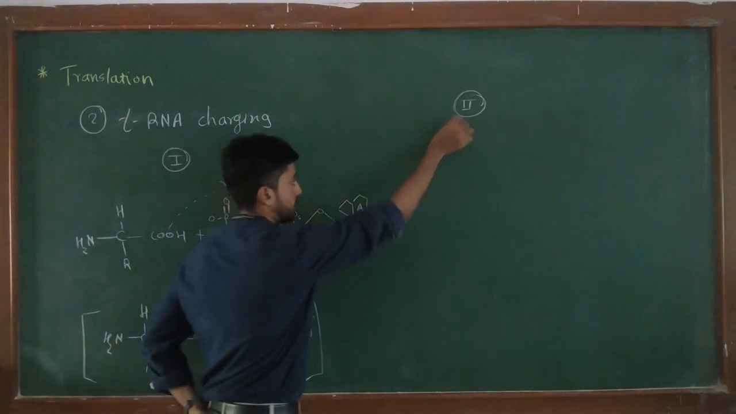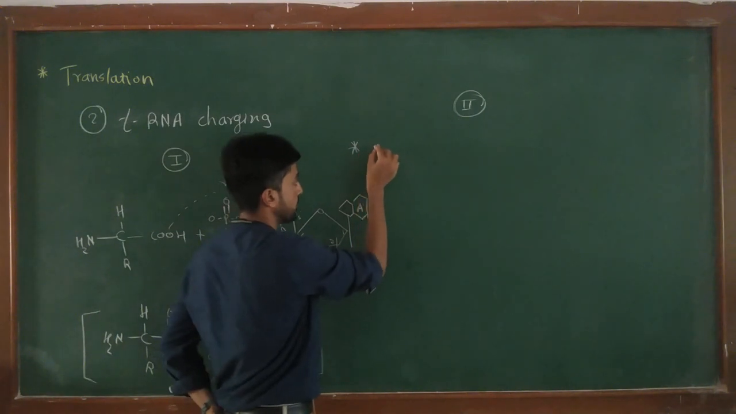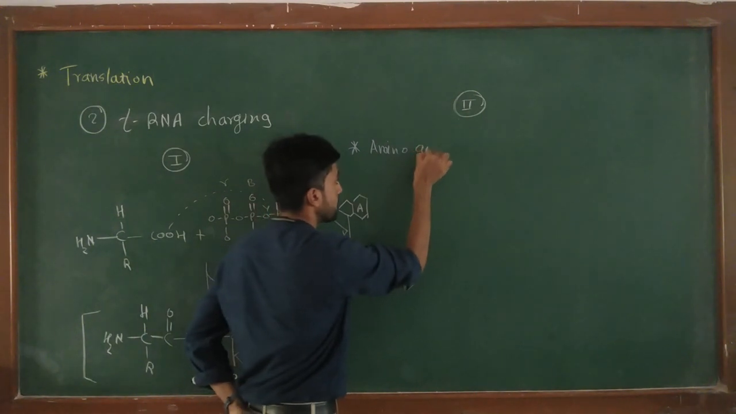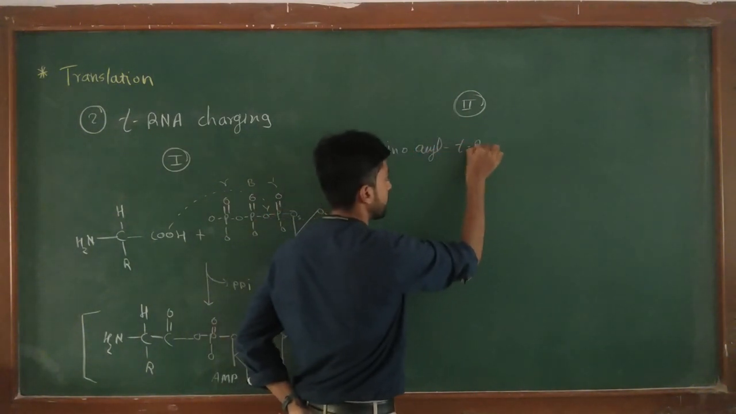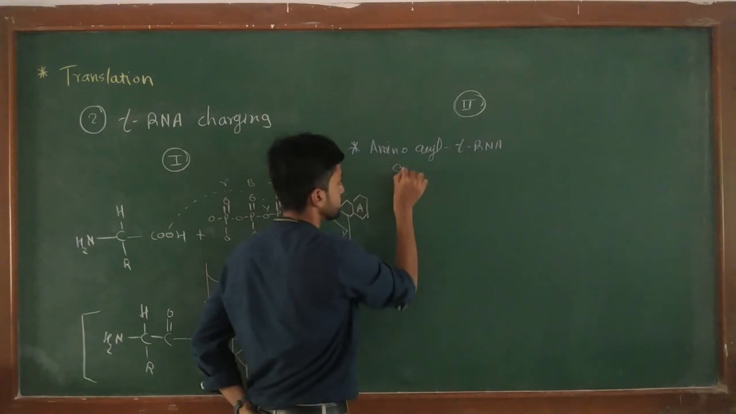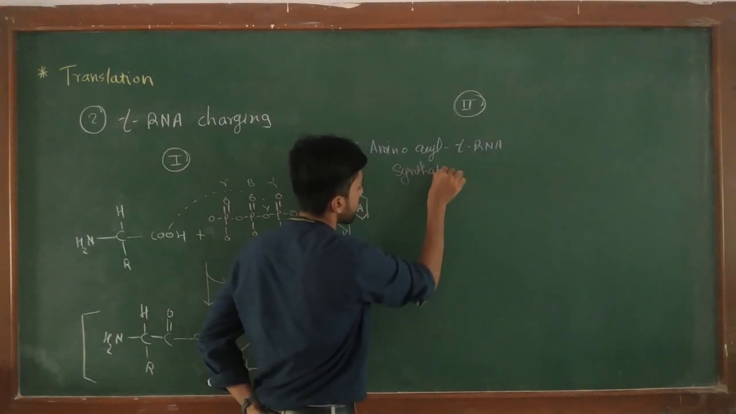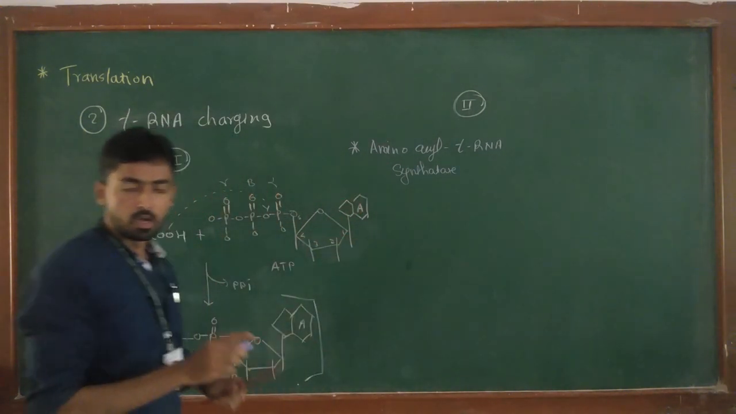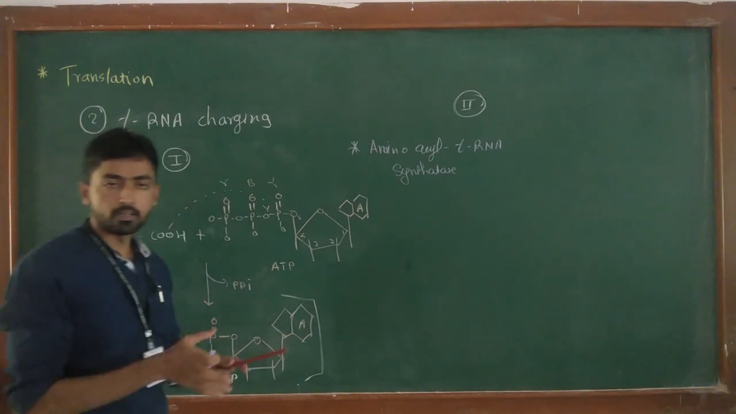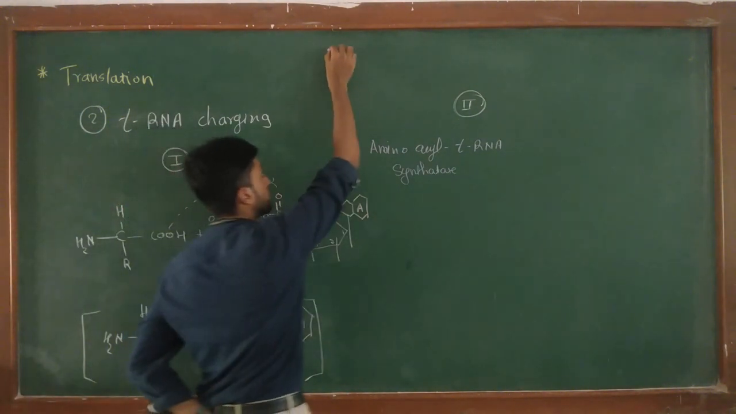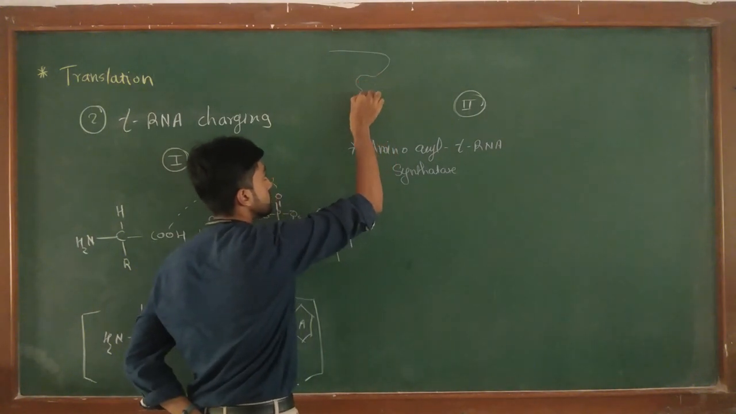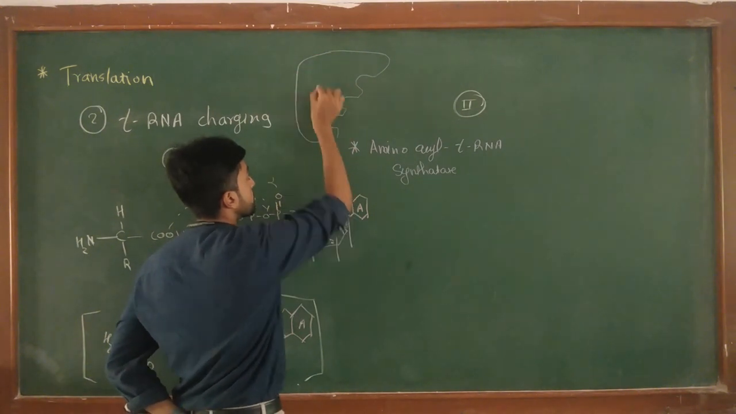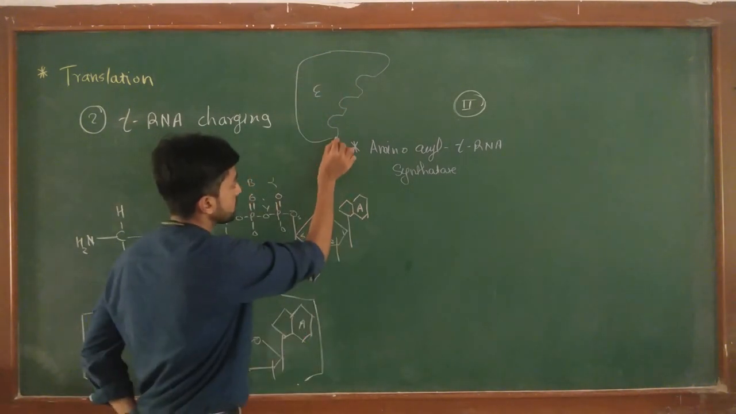The next stage of tRNA charging is catalyzed by an enzyme called aminoacyl tRNA synthetase. Actually, this enzyme has 3 active sites, 3 catalytic sites which bind to 3 different substances. So if this is the structure of the aminoacyl tRNA synthetase enzyme, the enzyme has 3 active sites.